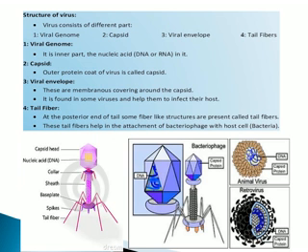Structure of virus. Virus consists of different parts: viral genome, capsid, viral envelope, and tail fibers. All these parts are shown in this figure. This part is known as capsid. This whole region is known as head. Inside the head region, the nucleic acid, DNA or RNA, is present. This region is known as collar, this region is known as sheath, this one is the base plate, and these are the tail fibers, and these are the spikes of the tail fibers.